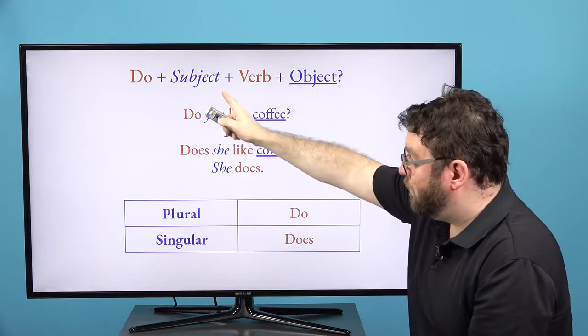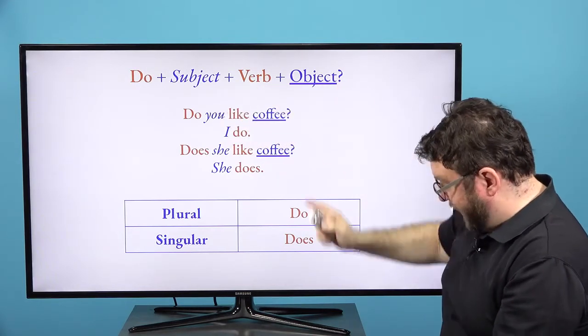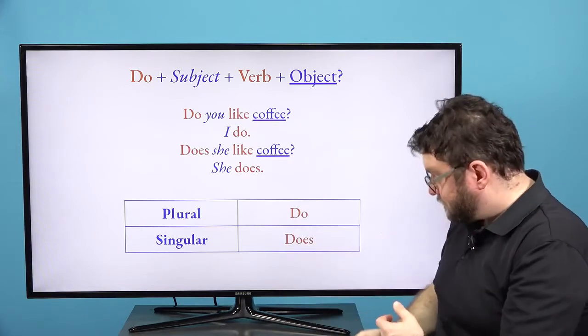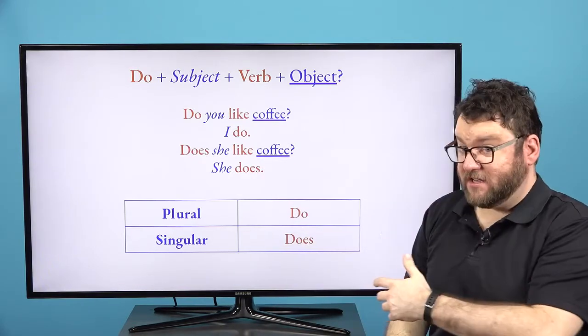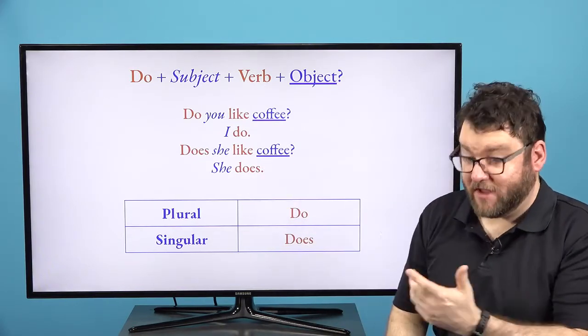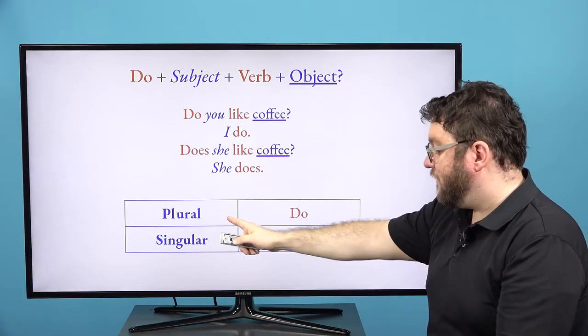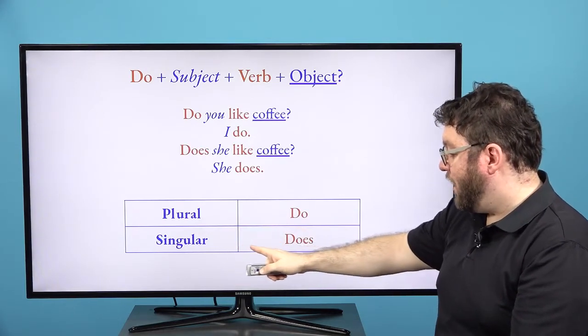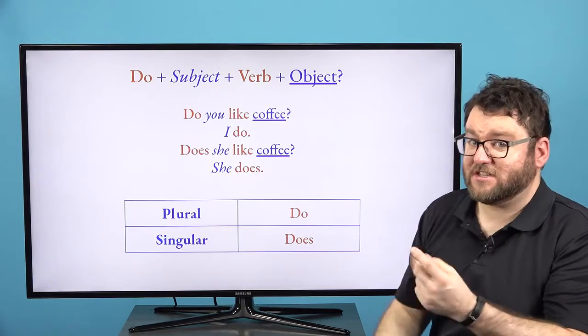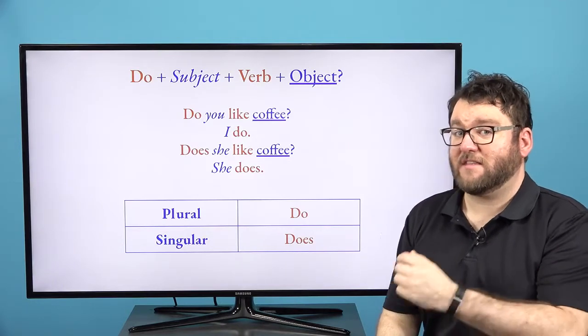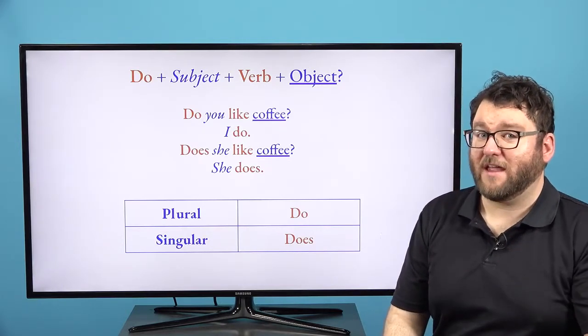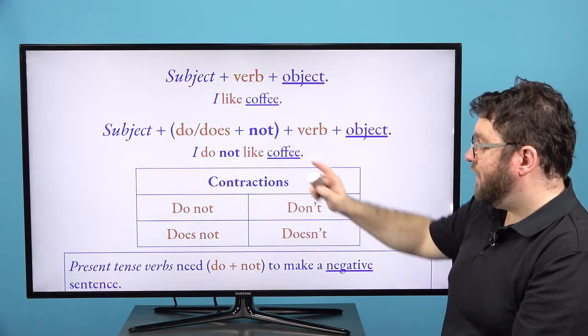So do, the subject, verb, object. Do you like coffee? I do. Does she like coffee? She does. Or yes, she does, right? So we have the plural here and the singular does: he, she, it does, and I, you, we, they do. So here's some examples.